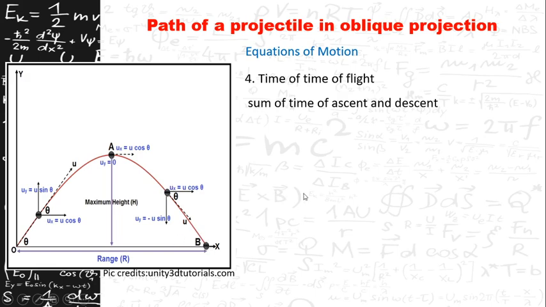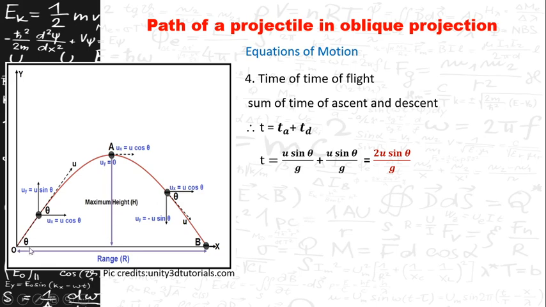So the time of flight is equal to time of ascent plus the time of descent. So T is equal to Ta plus Td, that is u sine theta by g plus u sine theta by g, that is equal to 2u sine theta by g. That is the time of flight of a projectile in oblique projection.